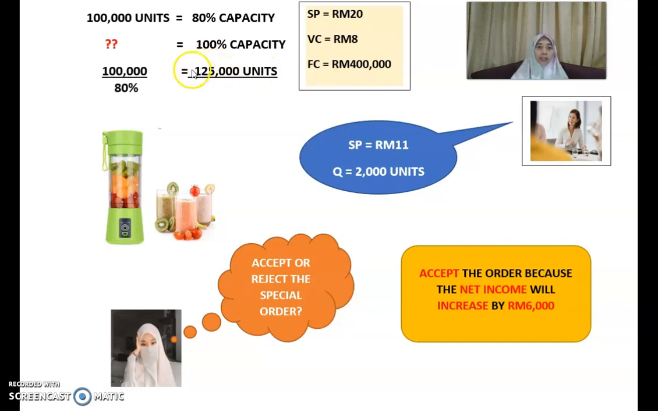And then consider the capacity. Because you have idle capacity of 20%, you can fulfill the demand without needing to incur any further cost. So in that case, you accept the order, and this says something about the net income that you will get by accepting that order. So hopefully you get a better understanding on this. This one is the second decision that you need to make.